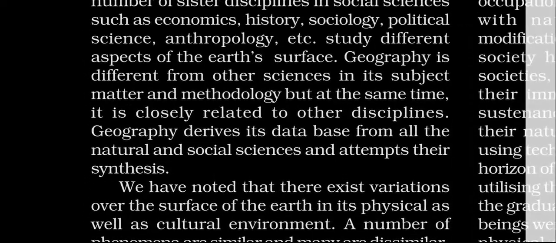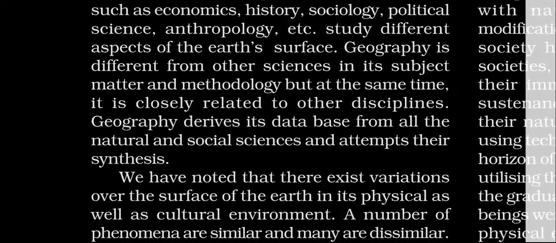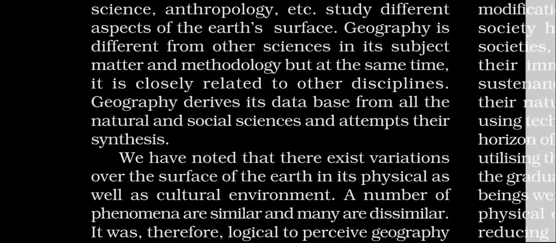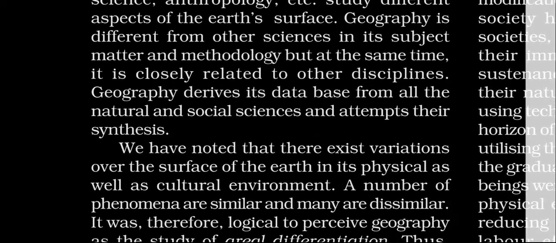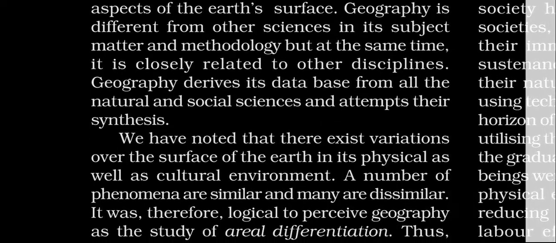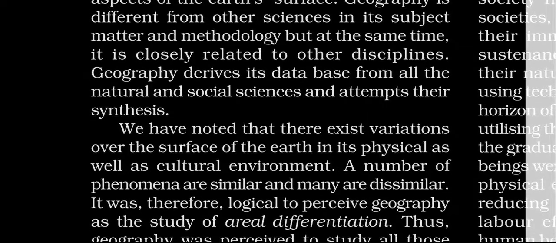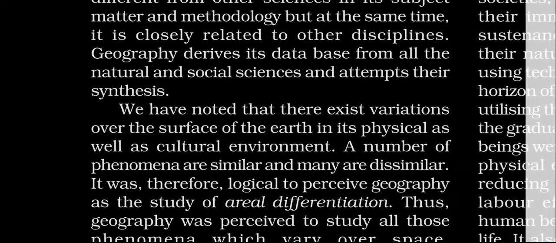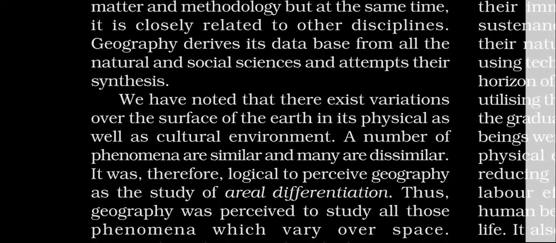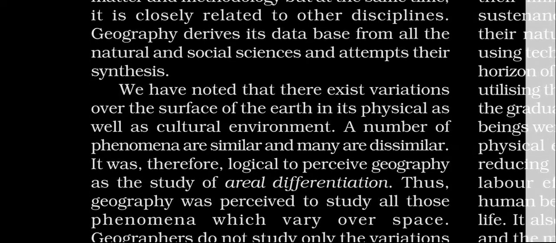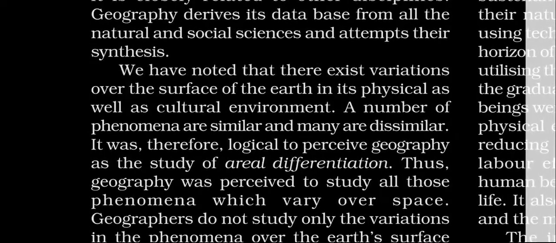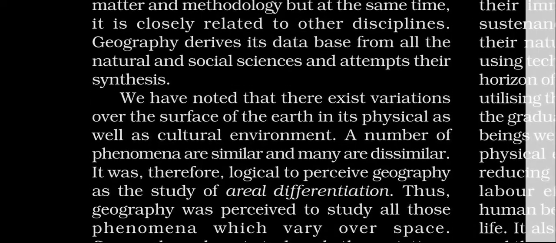This line means that geography derives its database from natural sources, natural things, and the social sciences, and attempts their synthesis. So geography concludes on the basis of natural and social things. Okay, so this is called a description of Earth's surface.